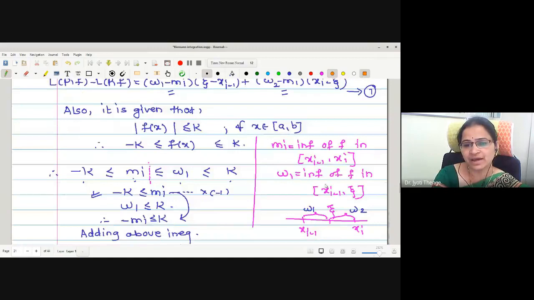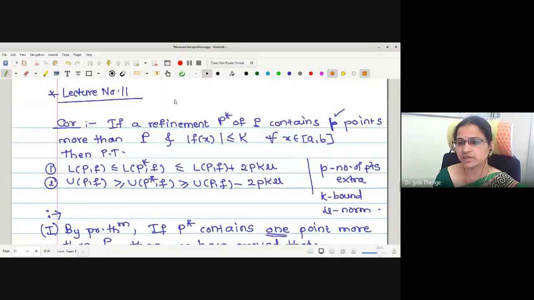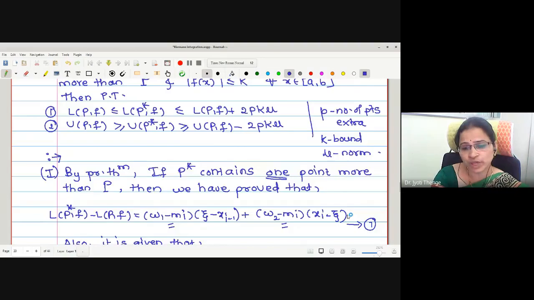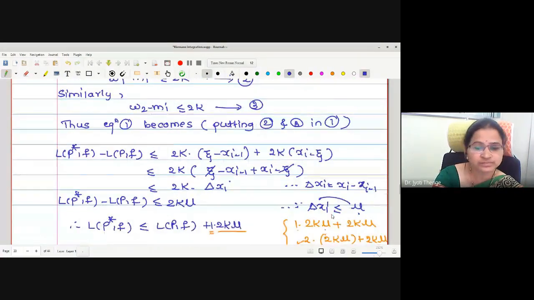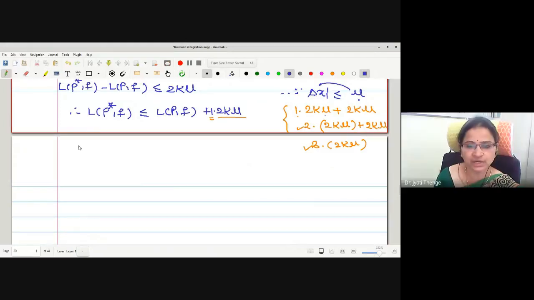Likewise, if I have in all p points extra, how many points are given to us extra? P points are given to us as extra. Therefore, how many 2k mu's will be introduced? P times 2k mu. Yes, this is p times 2k mu.